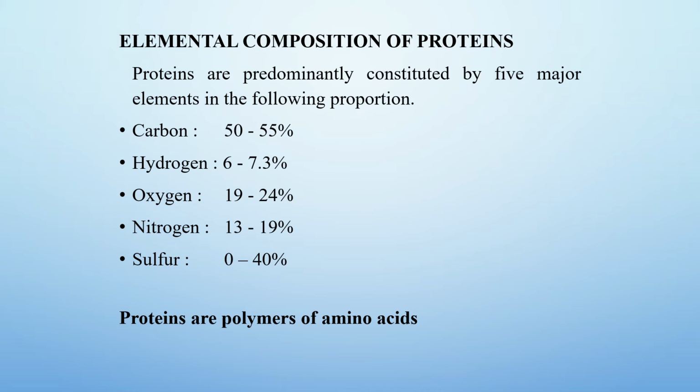Elemental composition of proteins. Proteins are predominantly constituted by five major elements in the following proportion: carbon 50 to 55%, hydrogen 6 to 7.3%, oxygen 19 to 24%, nitrogen 13 to 19%, sulfur 0 to 4%. Proteins are polymers of amino acids.